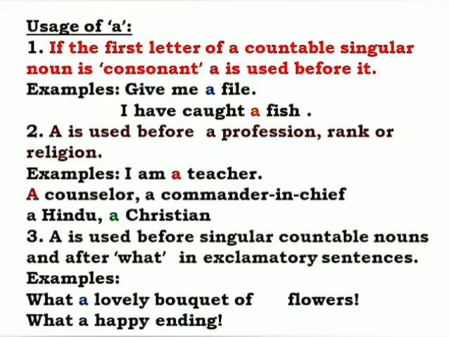Now come to the third one. A is used before singular countable nouns and after what in exclamatory sentences. So far we have read that a is used before singular countable nouns, but now in exclamatory sentences. And we know what exclamatory sentences are, right? Exclamatory sentences are those sentences which express happiness or grief or sadness. So let us see some examples. What a lovely bouquet of flowers.